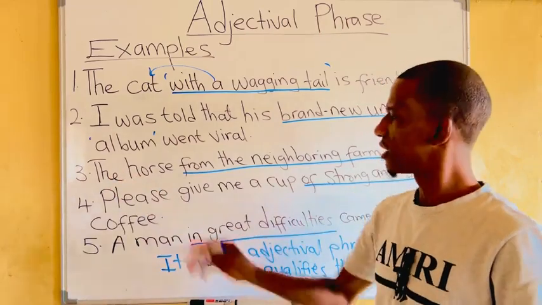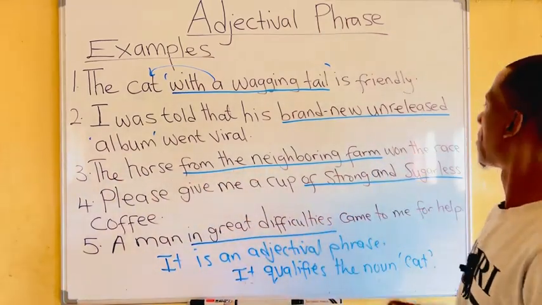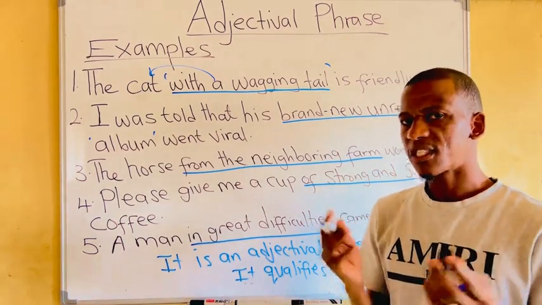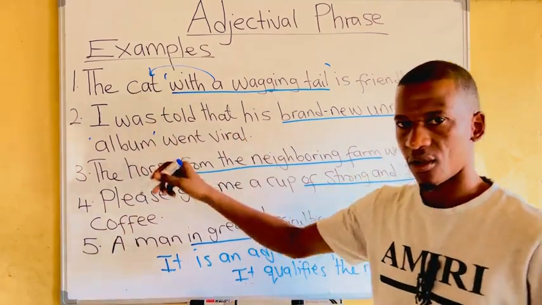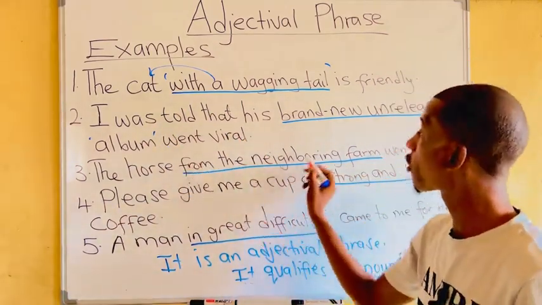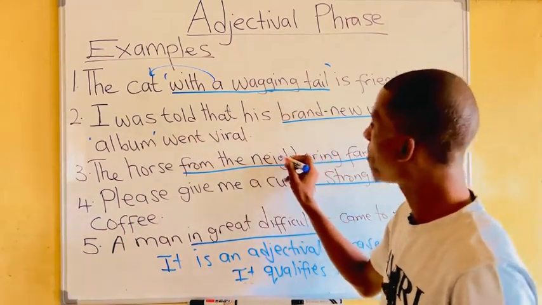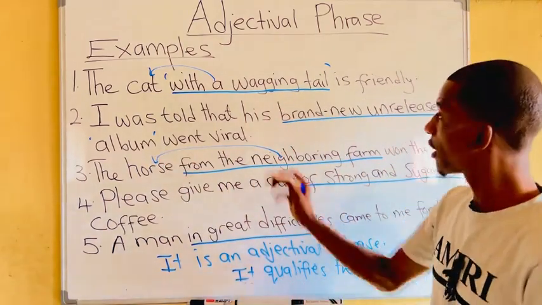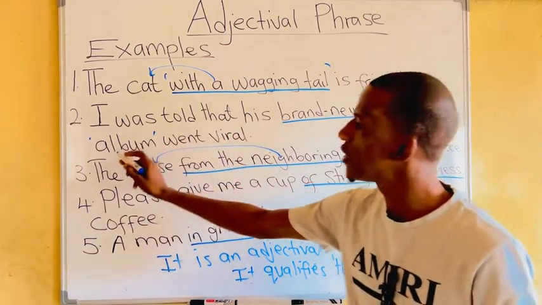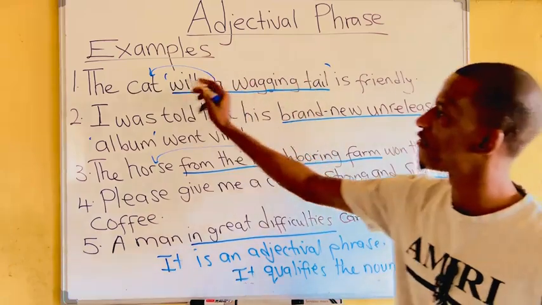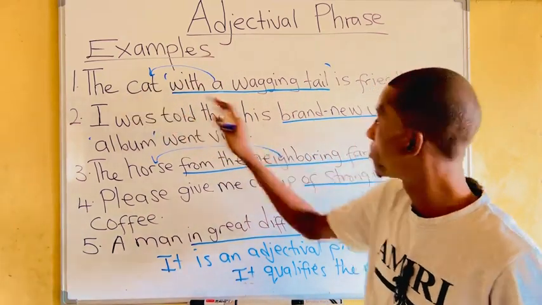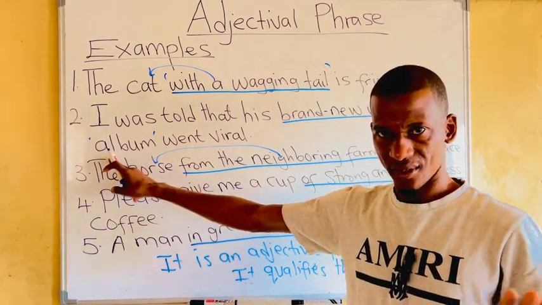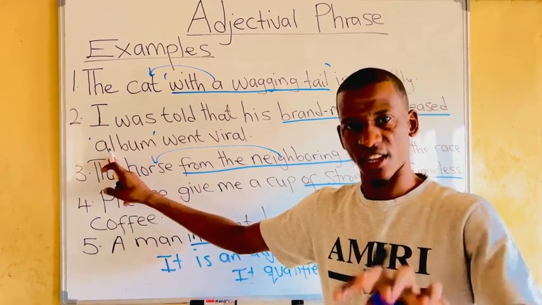Then we look at the third example. It says, the horse from the neighboring farm won the race. What is from the neighboring farm? It is the horse, and the horse is a noun. Let us go back here. This time, the noun is coming after the words on the line, different from the first one where you have the noun first. So, it's possible to have the noun after the words on the line.